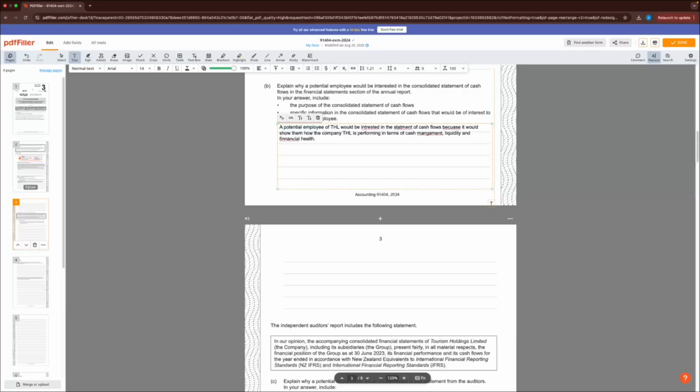Like what I was saying before, they can just see if the company's going to stick around or if it's on its last legs. That's the simplified version. So talking about the consolidated statement of cash flows, the consolidated statement of cash flows for THL is to summarize the company's cash inflows and outflows during a specific time period, normally the financial year.